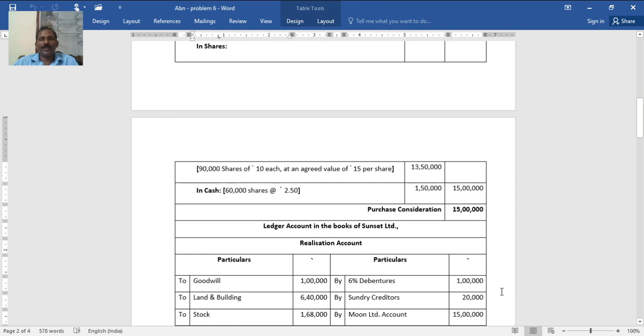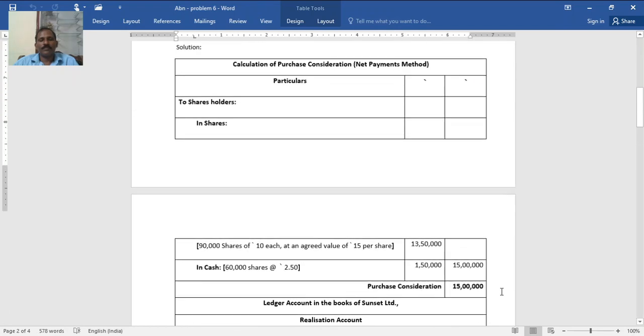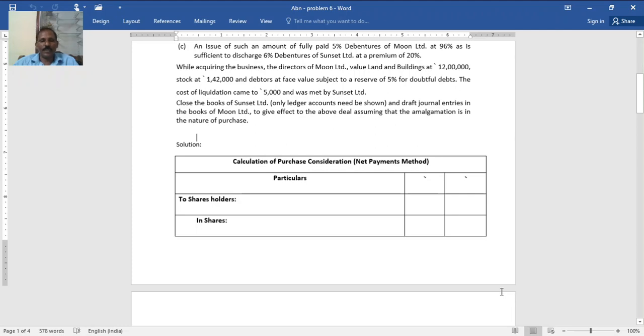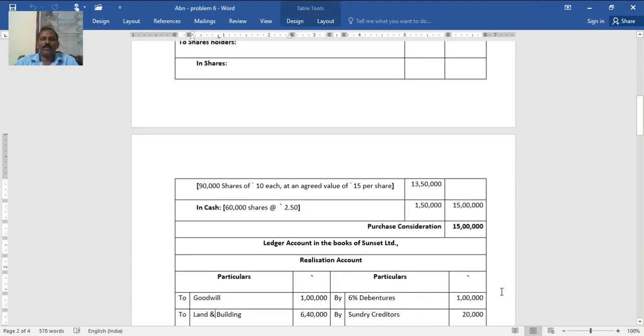6 lakh when you divide it by 10, you will get 60,000 shares. It is given 90,000 shares. So 90,000 into 15 is 13 lakh 50,000, and in cash it is 2.5 into 60,000, 1 lakh 50,000. Correct, 15 lakh is the purchase consideration, payable or settled by the issue of 90,000 shares of 10 each at 5 rupees premium, and the balance, that is 1 lakh 50,000, in cash.